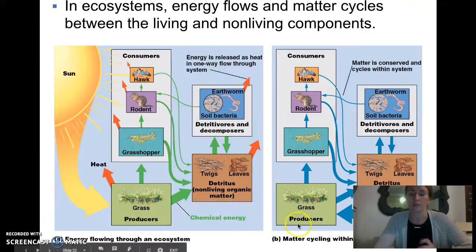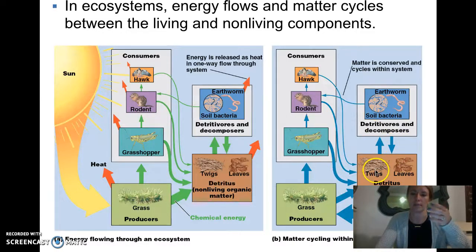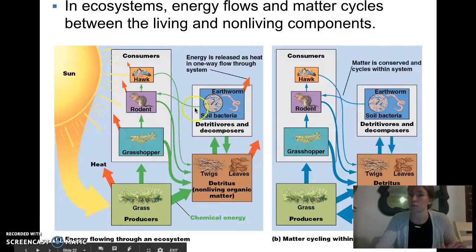Vice versa, with matter, and all atoms, anything that has mass, right? So the producers make the organic compounds from the nutrients that they get from the soil, that the detritus from the decomposers and detritivores break down. So they are getting it from the soil, and then it's moving up the food chain, and then we're dying, and it's being cycled. So matter is conserved within an ecosystem. Matter is not lost. When something dies, it's eventually broken down, and those nutrients are taken up again via the decomposers and detritivores. So energy goes one way, matter is cycled.